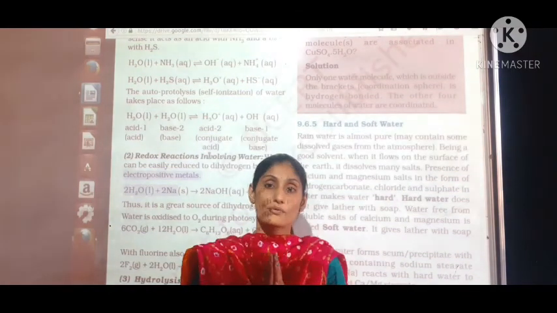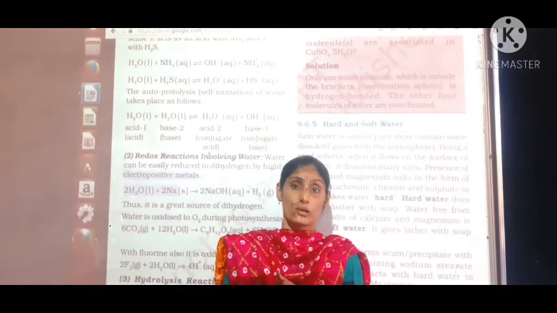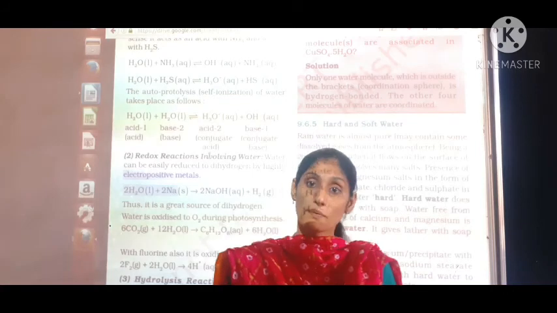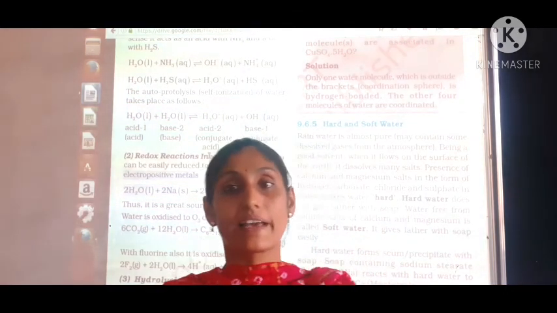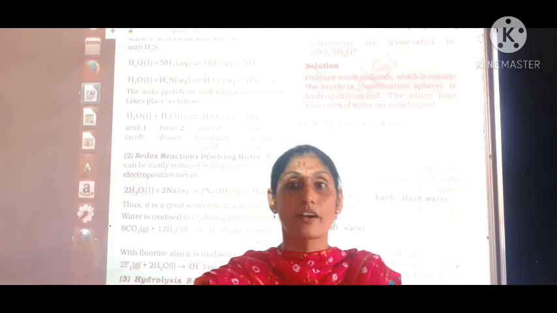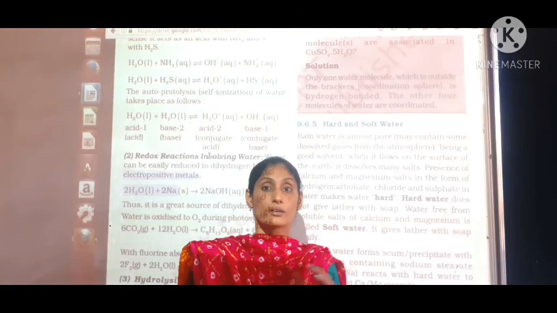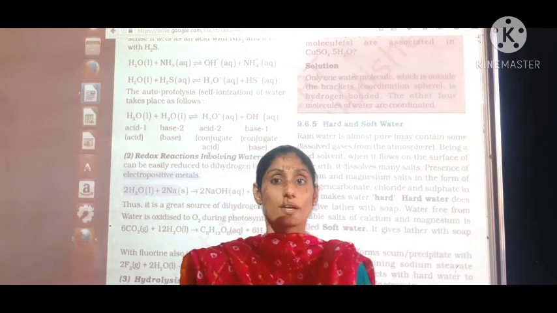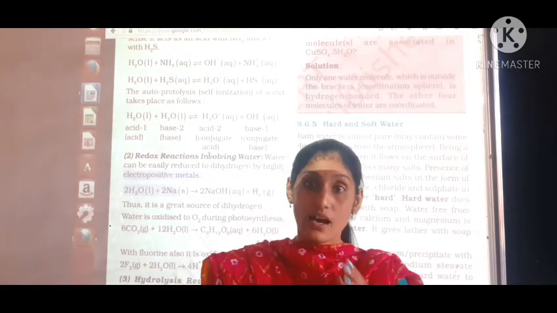Rain water is the pure form of water, and when we talk about that pure form of water, it does not contain any impurity. But when it starts to flow on the earth's surface, many salts like calcium and magnesium are going to be dissolved in it. And whenever we mix it with soap, or use that water with soap, it does not produce any lather, and that type of water is known as hard water.